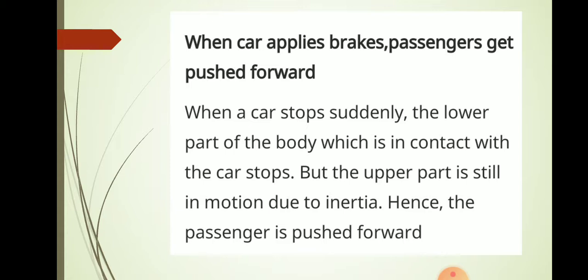It is instructed to wear a seat belt because, due to inertia of motion, if there is an accident or a sudden brake, we fall forward and there may be injury to the person sitting inside the vehicle. If the seat belt is there, this may be avoided. So this is because of inertia of motion.